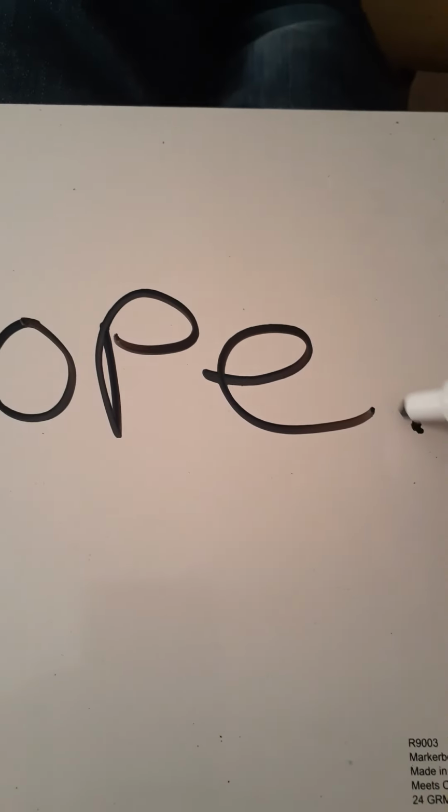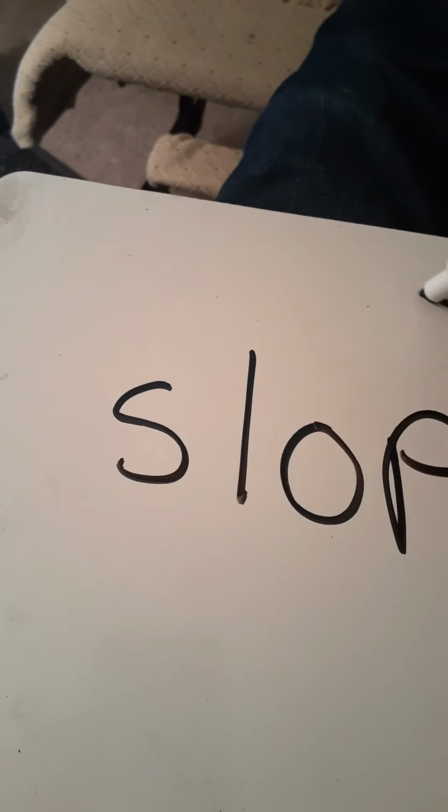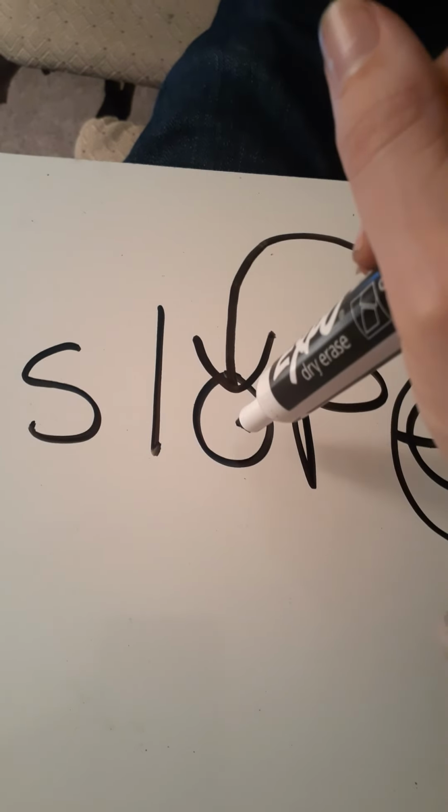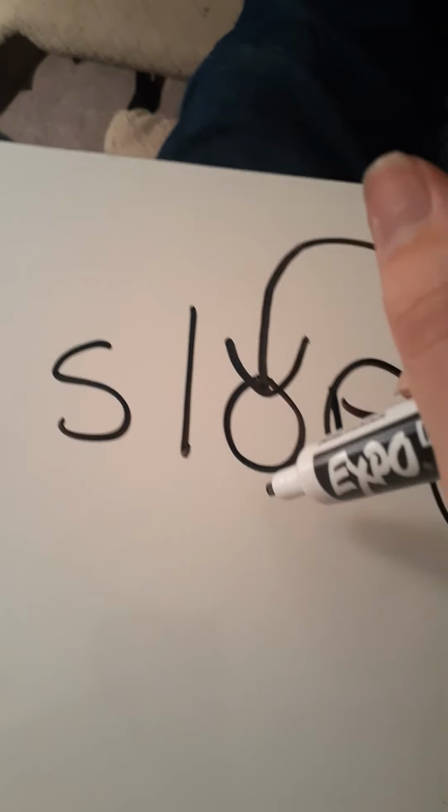Alrighty. We know E is at the end and there's nothing else after it. So we're going to circle it because it's going to remind us that it's silent. But while it's silent, it's also magic-y because the E makes the first vowel in the word say its name. And what's the name of this letter? Yes, O. So we're going to say O.